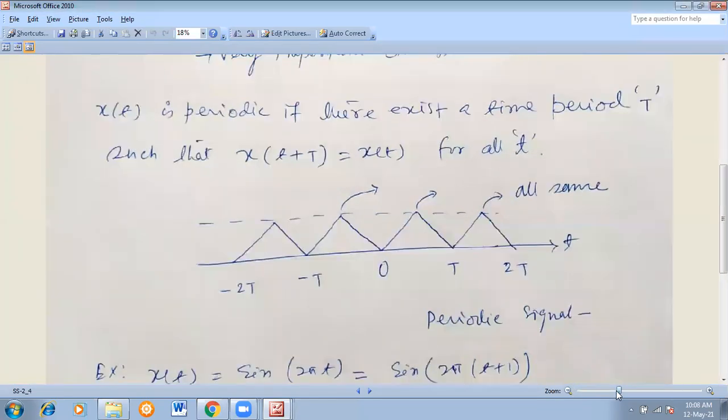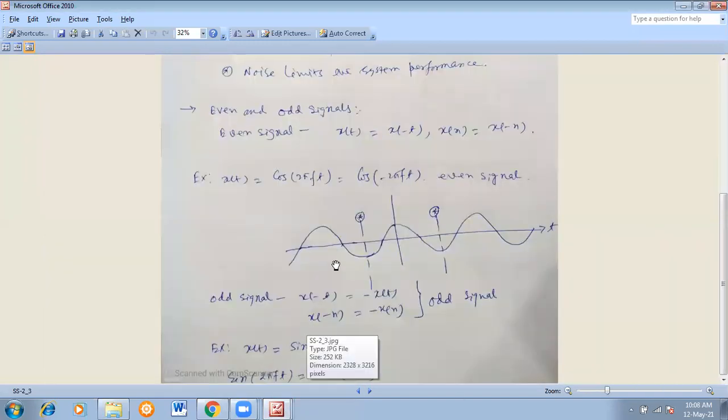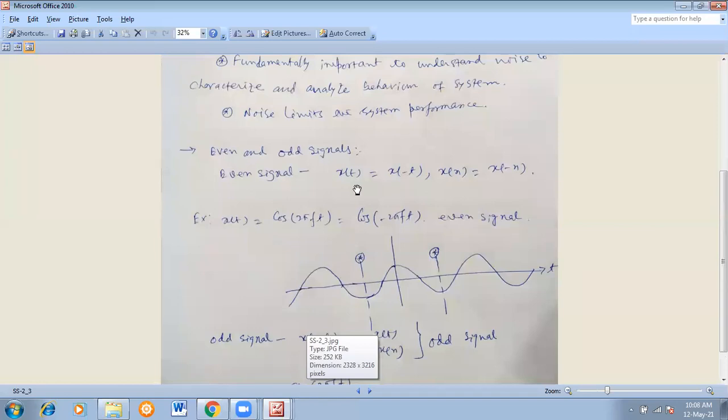Sir, can you repeat even signal once again, sir? Okay, no problem. Sure. In the case of an even signal, you have to remember this property: x of t is equal to x of minus t. See, this is plus t, this is minus t. Suppose this is plus 2, this is minus 2.